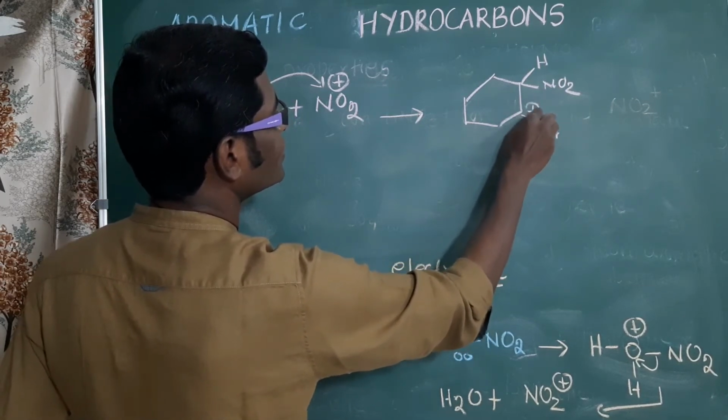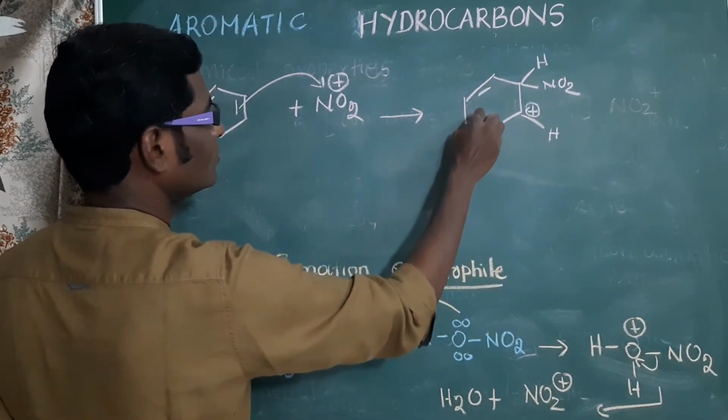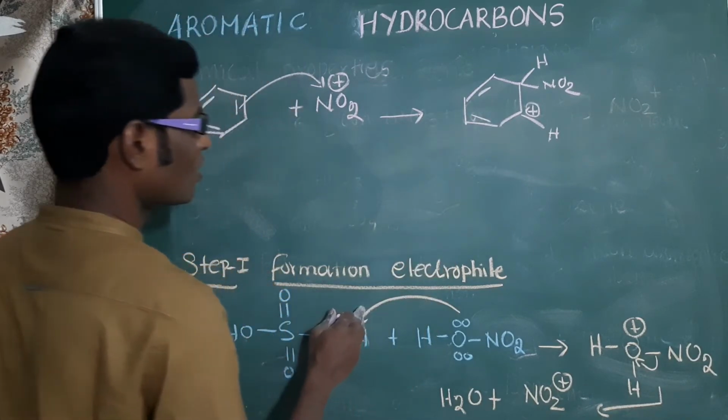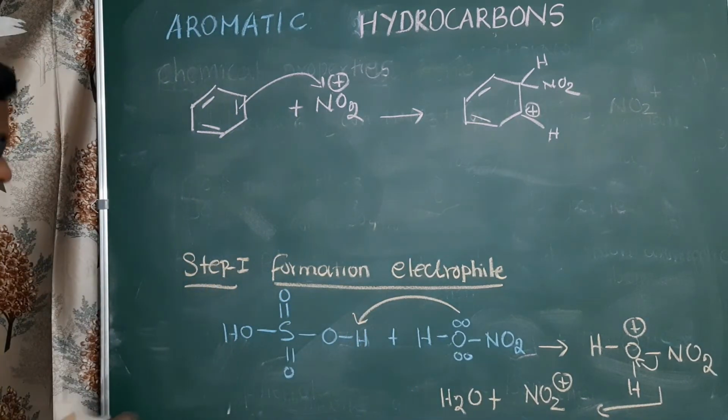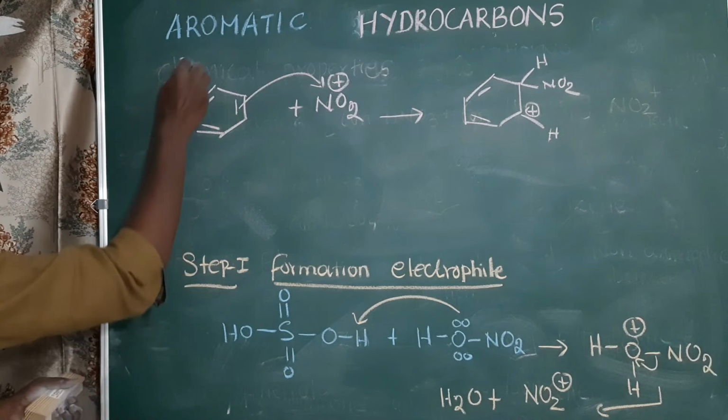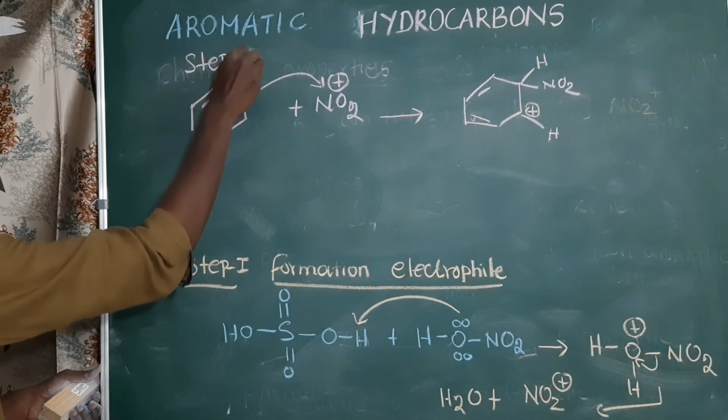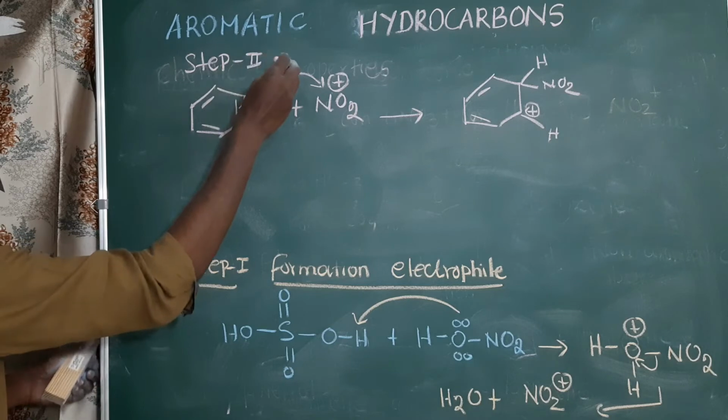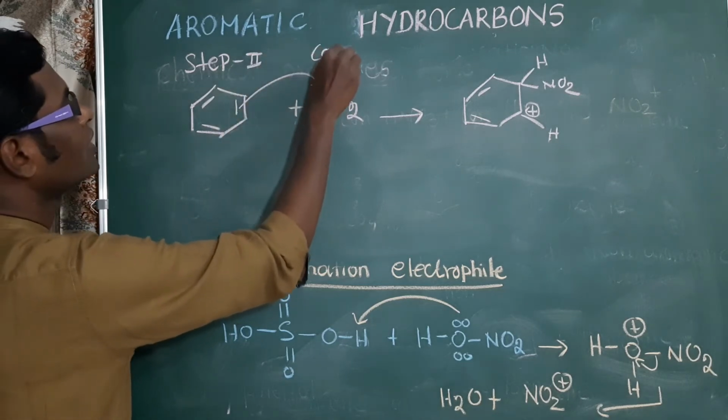Carbon will carry a positive charge, that is why it is called a carbocation. This is step 2, formation of carbocation or arenium ion.